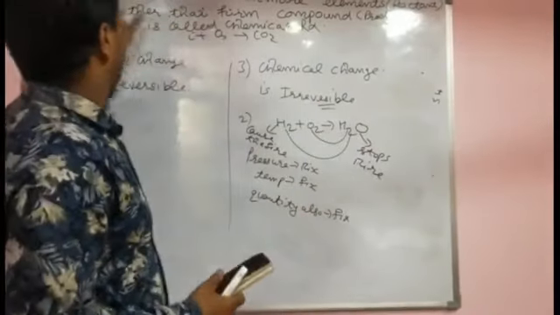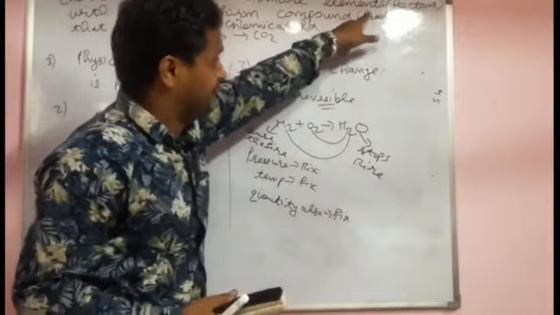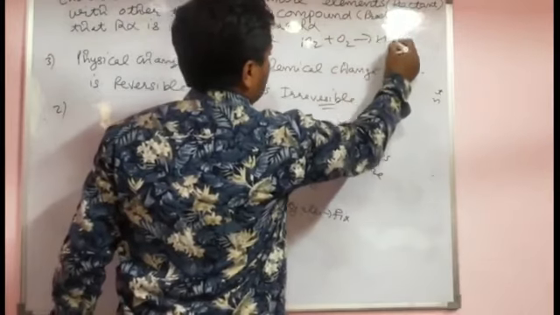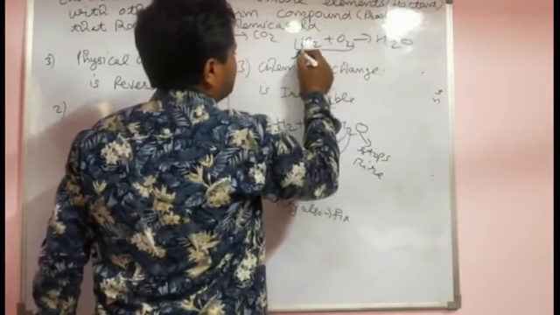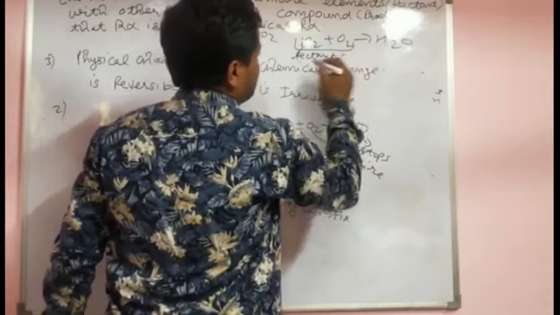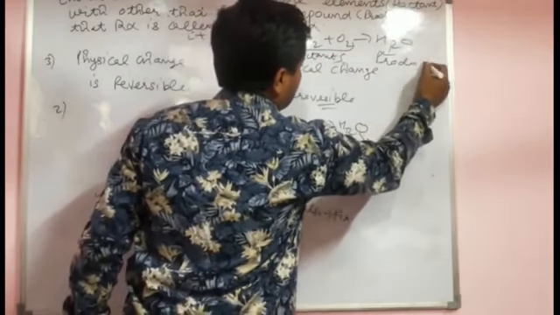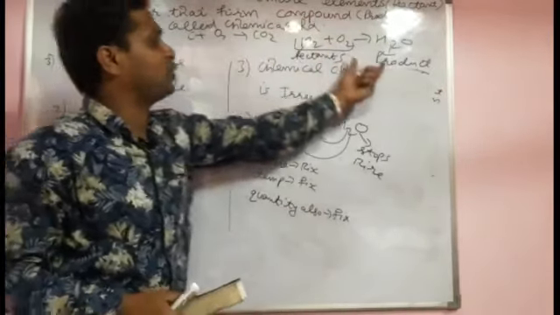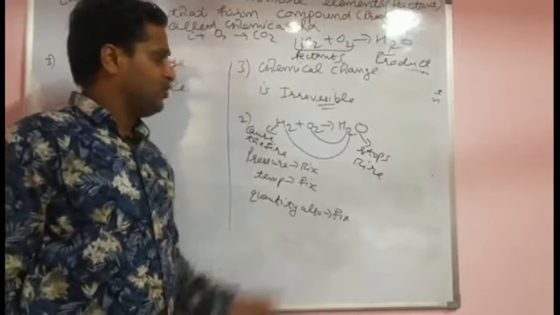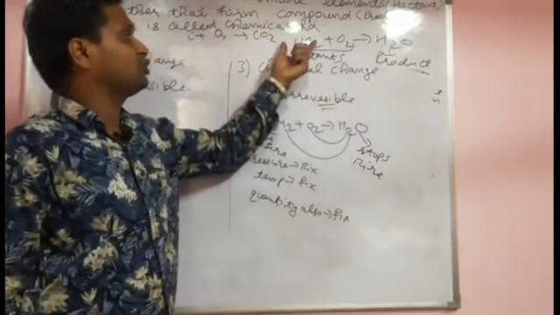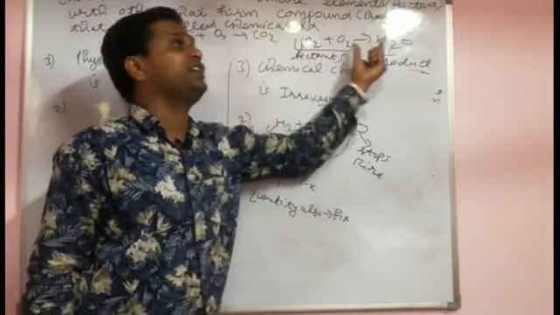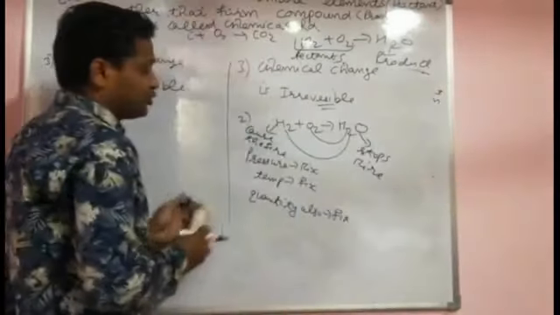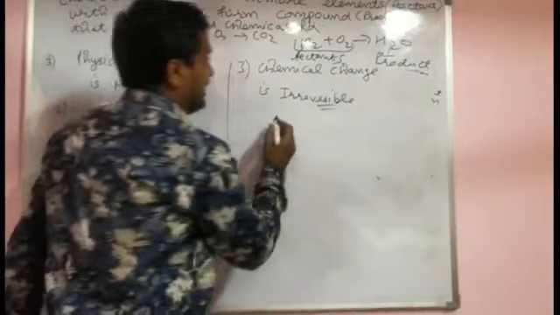I already told you about chemical reaction, the reaction in which two or more elements. For example, H2 plus O2 gives H2O. These are the reactants, and this side is the product. When two or more reactants combine each other, that forms the product; this is called a chemical reaction. When they chemically combine, you also write that when two or more elements combine each other, that forms the compound.